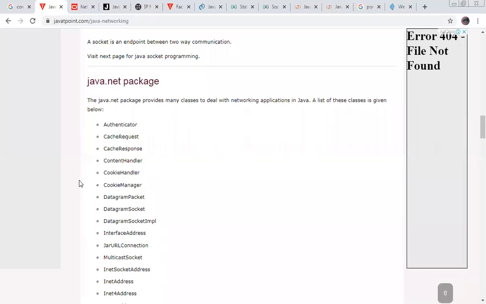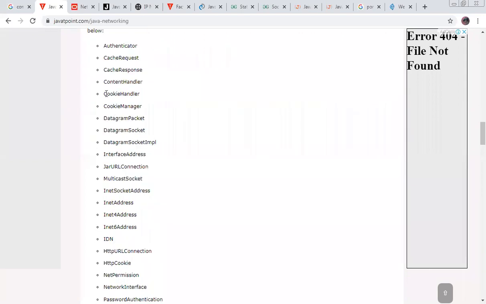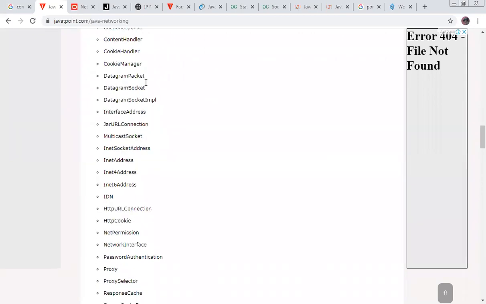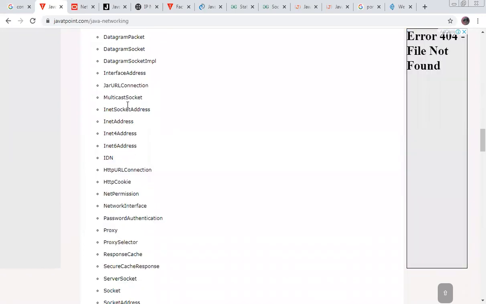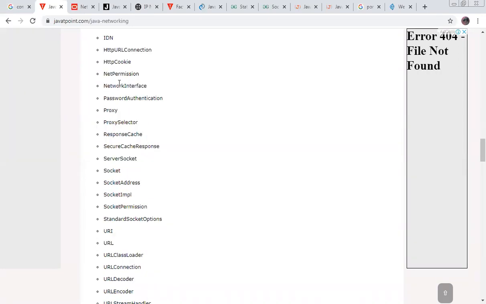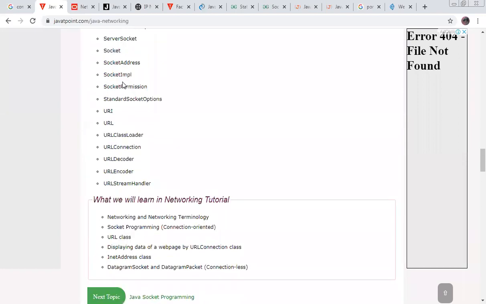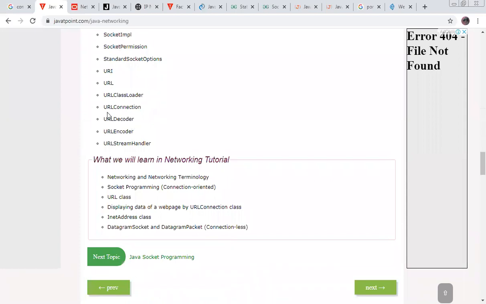We need to understand the technicalities of internet addressing, TCP/IP sockets, client sockets, URL connection, TCP/IP sockets, datagram. Now these are the list of classes which help in managing this: Authenticator, CacheRequest, CookieHandler, DatagramPacket, InterfaceAddress, URLConnection, InetSocketAddress, InetAddress, IDN, HttpURLConnection, HttpCookie, NetPermission, NetworkInterface, ProxySelector, ResponseCache, ServerSocket, SocketPermission, URLClassLoader.